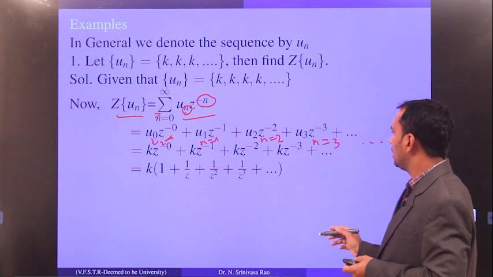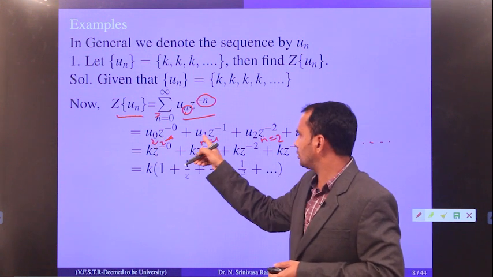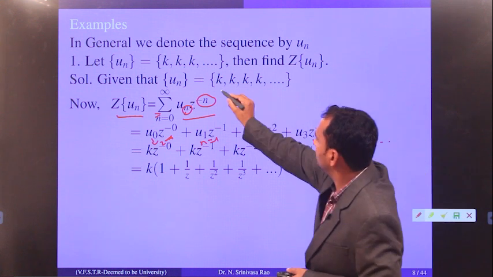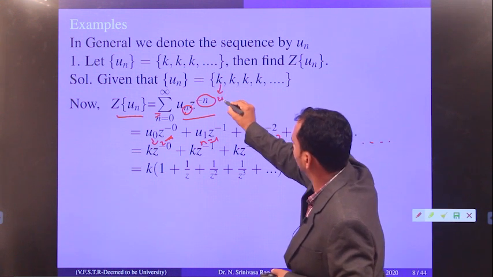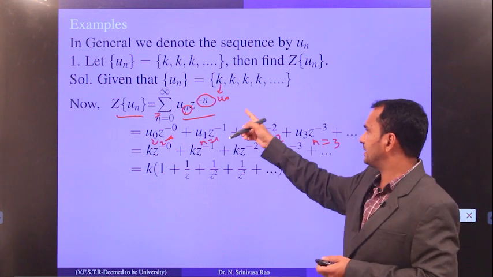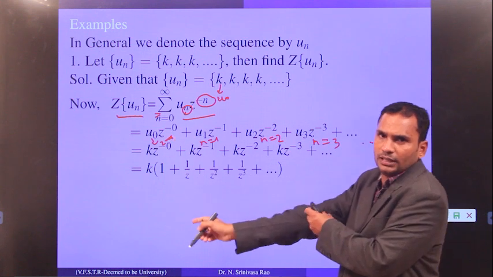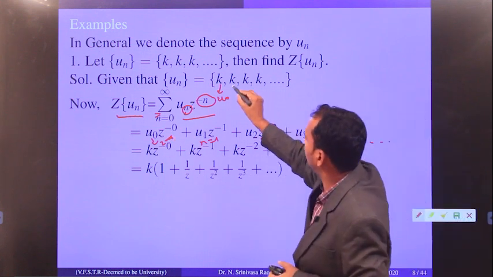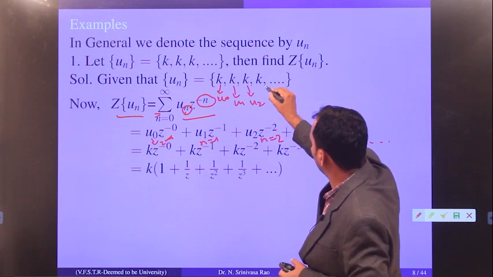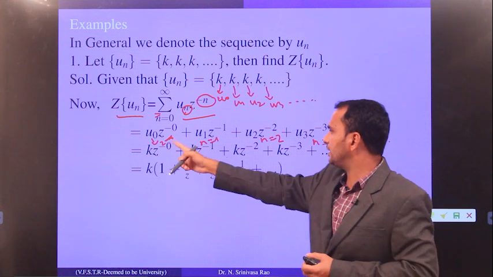Now substitute what is u0, u1, u2, u3. I have told you already: the first term is u0, not u1, because n runs from 0 to infinity. So our first term is u0, then u1, u2, u3, and so on.